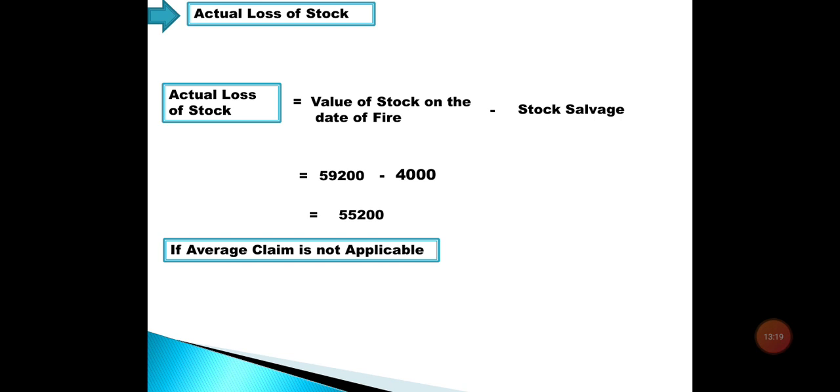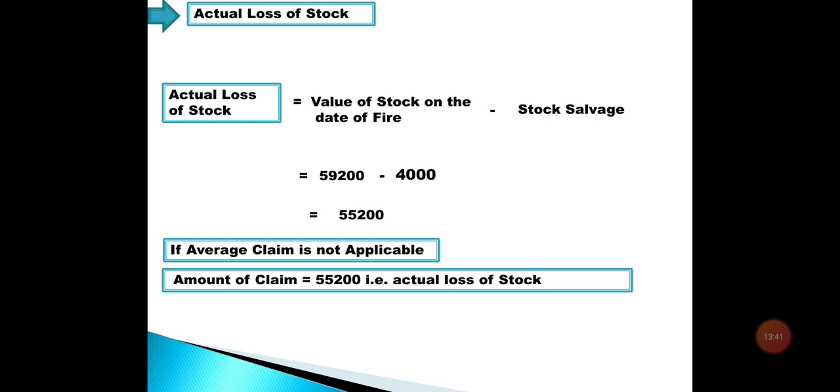Now listen to one important thing. Where the average clause is not applicable, this amount found, that is 55,200, will be taken as the amount of claim. But where in any example or in any policy the term is that the average clause is applicable, the formula is different.